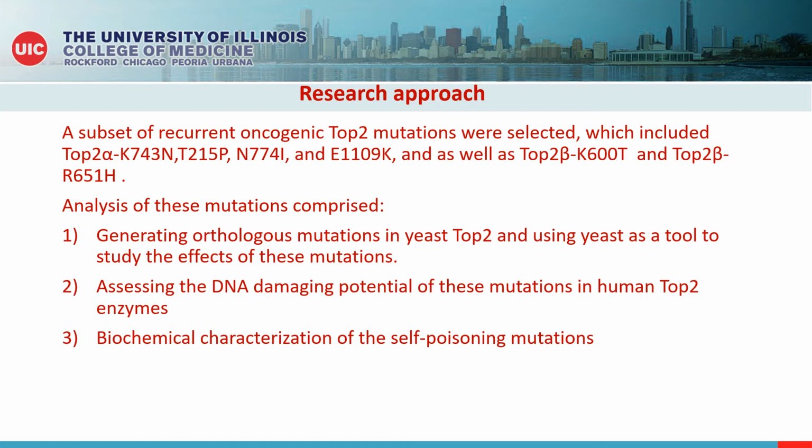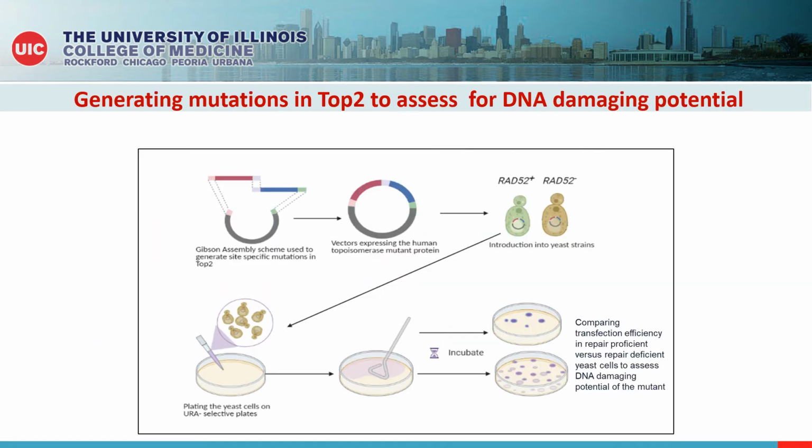Here, I would like to highlight that yeast and human topoisomerases are very homologous and most of the mutations that I am analyzing are precisely conserved in yeast TOP2. As described in the figure here, Gibson assembly-based site-directed mutagenesis method was used to construct the mutant alleles in respective vectors, and they were introduced in wild-type as well as RAD52 deleted strains of yeast.